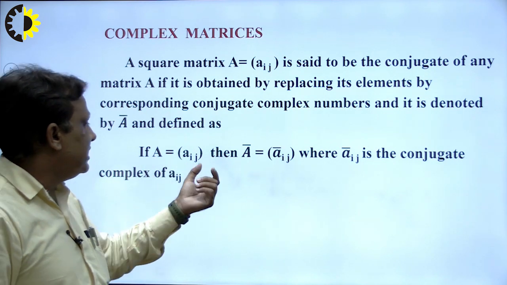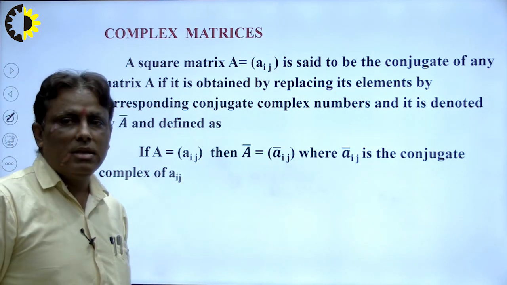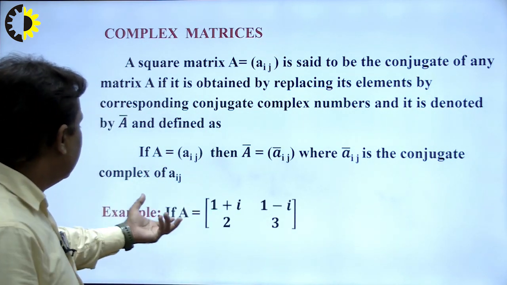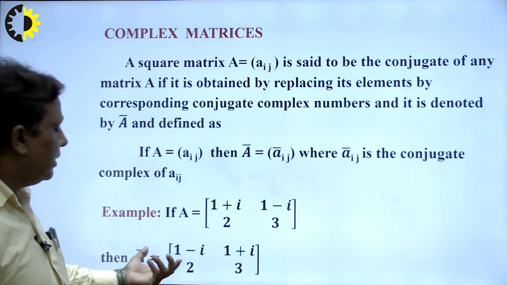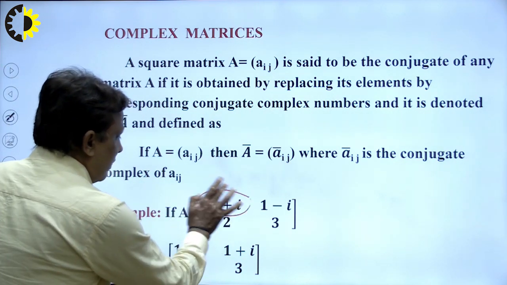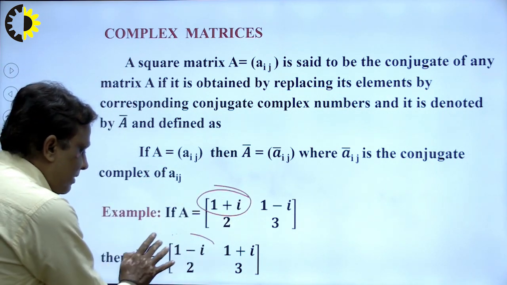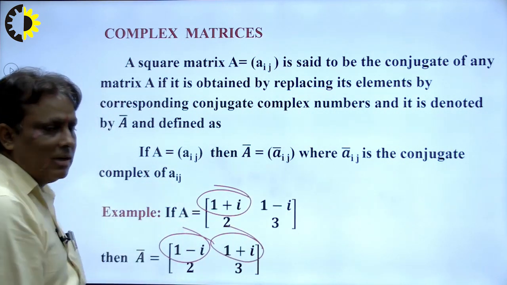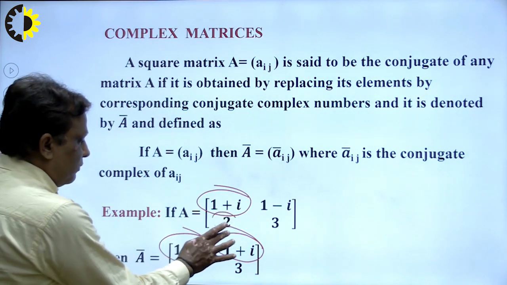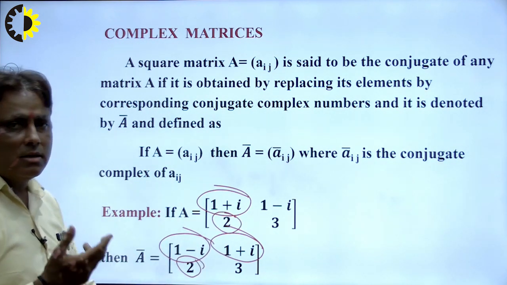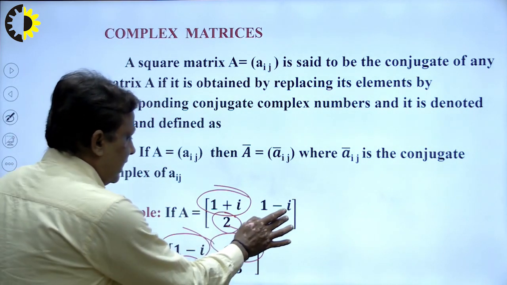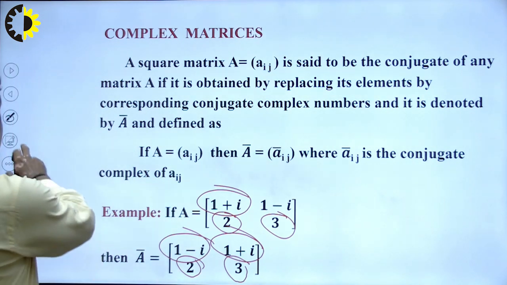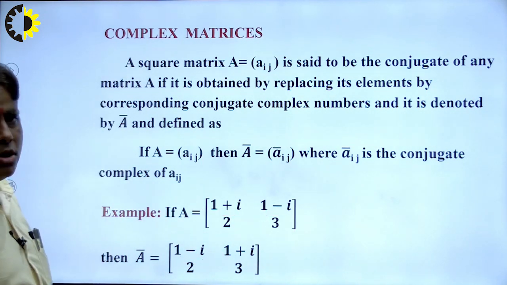Suppose A has entries Aij, then A bar is known as the conjugate of each element of a square matrix or rectangular matrix, right. So I write here A is equal to this. Suppose I want to calculate A bar, so what is the conjugate of 1 plus i? The conjugate of 1 plus i will be 1 minus i. The conjugate of 1 minus i will be 1 plus i. What will be the conjugate of 2? The conjugate of 2 is 2, because we know that the conjugate of a real number is a real number, right. 3 is a real number, so its conjugate is also 3. So we can find the conjugate of a complex matrix.